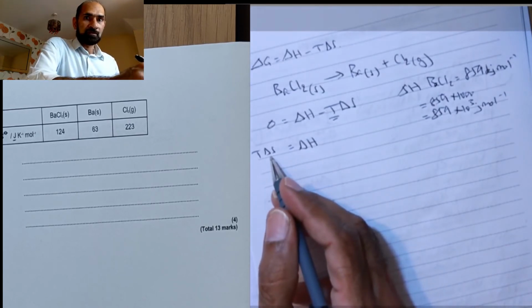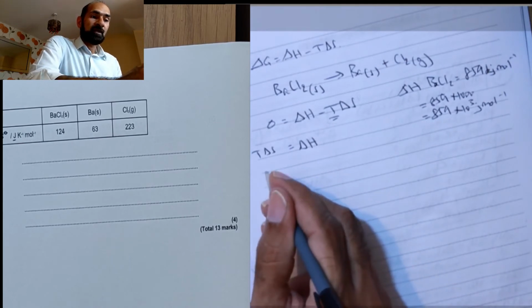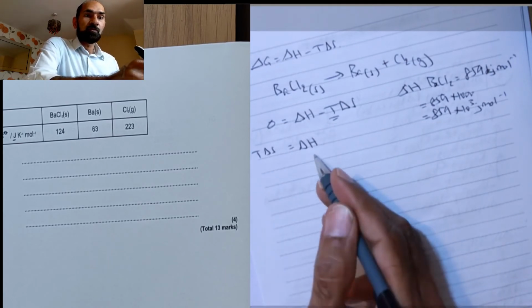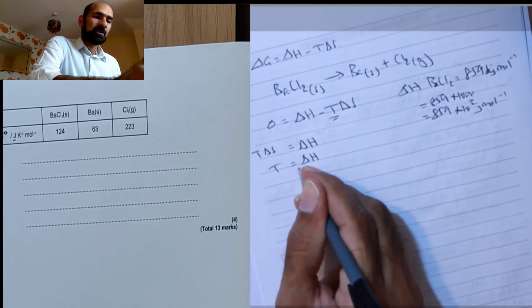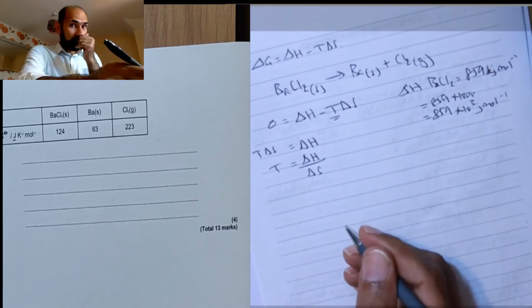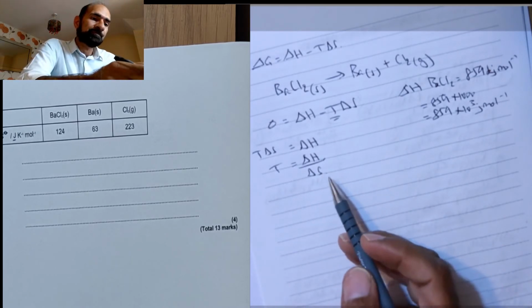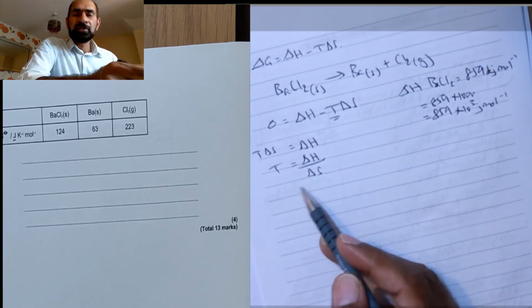Because I need to get rid of delta S here and put it on the other side. So I divide here, and that'll get rid of the delta S, and of course I need to divide here too. So what it'll give me is T equals delta H over delta S. Make sure you're in year 2s now, so make sure you are comfortable with rearranging equations. Okay, so there is my rearranged equation.